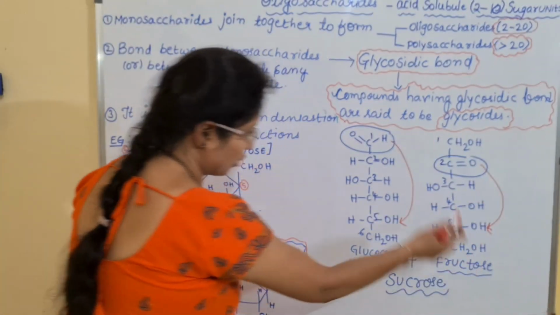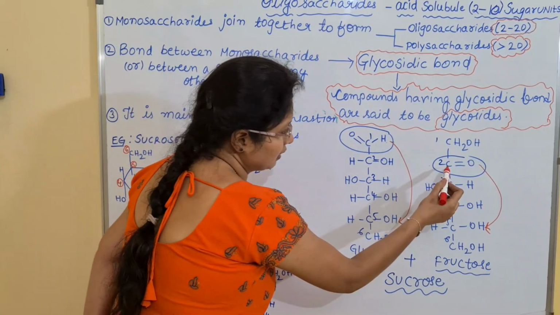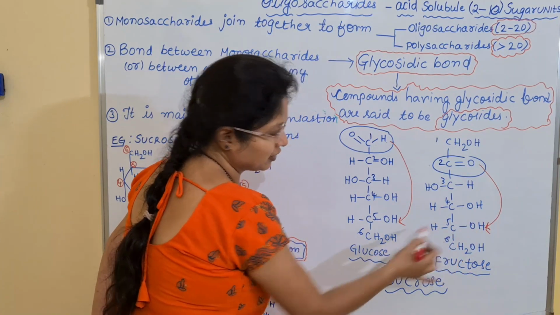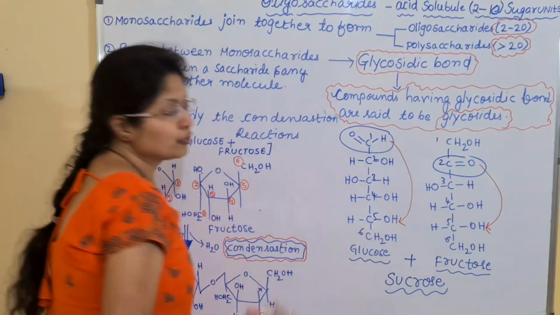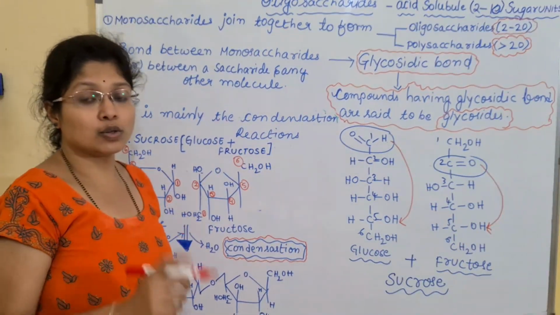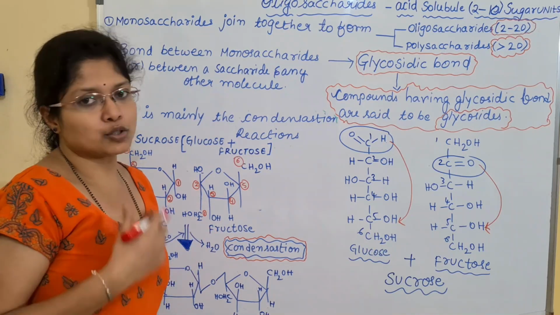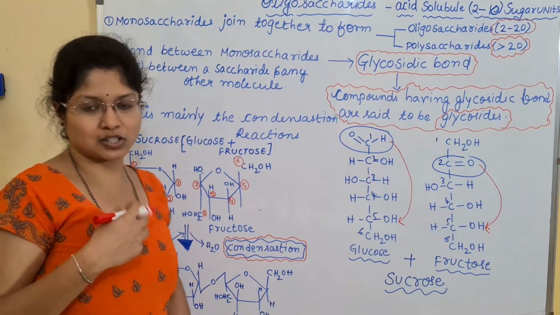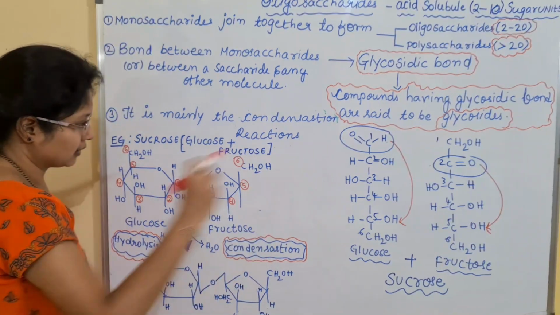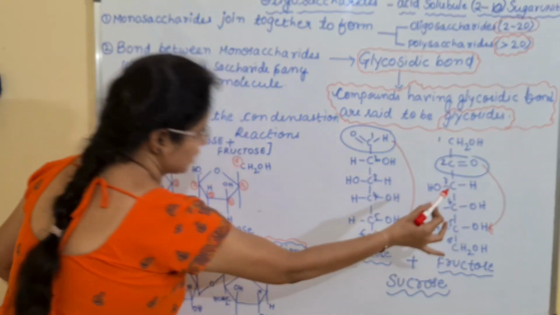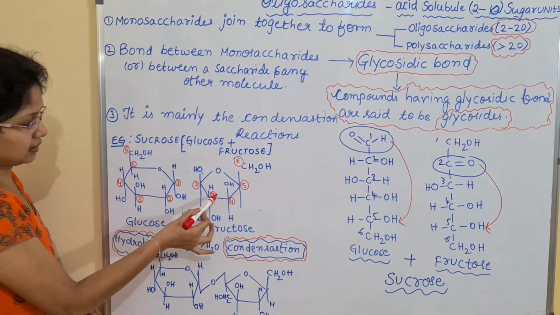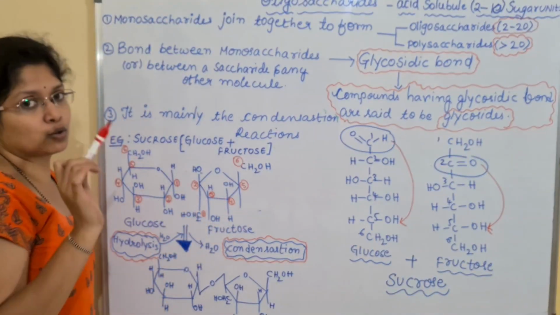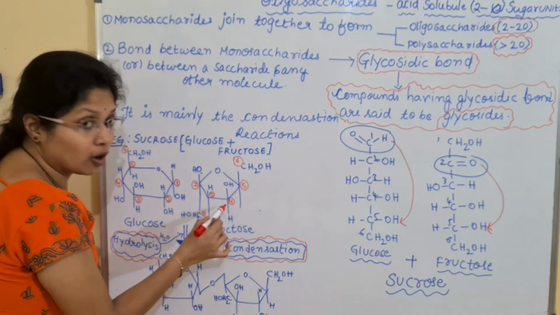But normally the sugars will occur in the ring form. During the ring formation, what will happen, children? The carbon, it will be reacting with the alcoholic group of the 5th carbon and it will form a furanose ring. I have told you for the fructose, it is furanose ring. And the remaining sugars mainly show the pyranose ring. If you want to know these terms, you can check the previous videos. So this type of chain structure is converted like this. Look at this. This is a 5-membered ring which is known as furanose ring. So this is the structure of fructose.